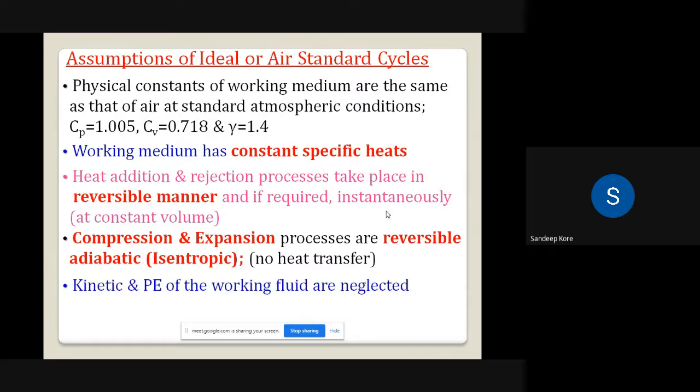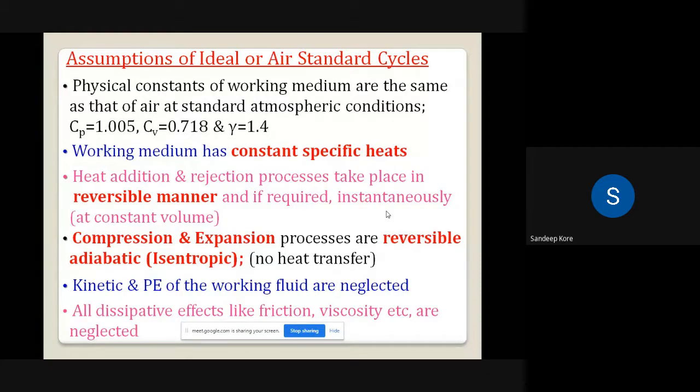We are neglecting the kinetic and potential energy. So these are the assumptions on which the cycles are based. There is no friction, no effect of viscosity, so that is neglected. So the major assumptions are the working medium is air, which acts as a perfect gas. It follows the law of PV is equal to MRT. Specific heats are constant, these are not changing. All the processes are reversible, and heat addition takes place instantaneously.